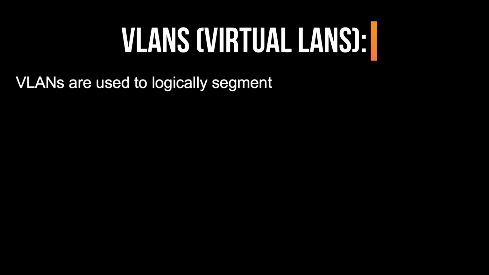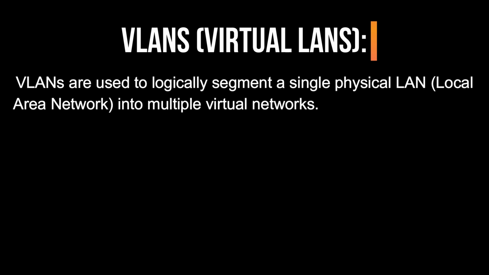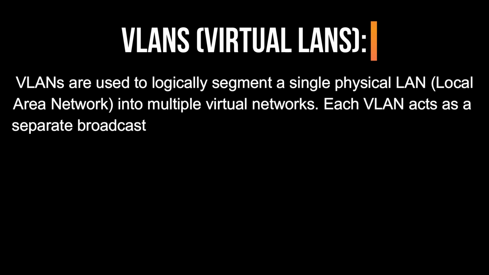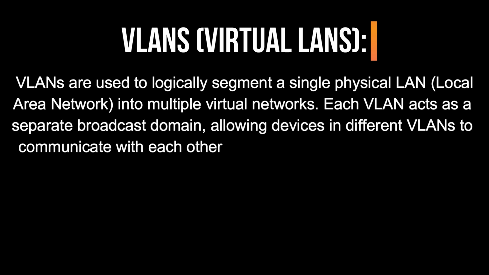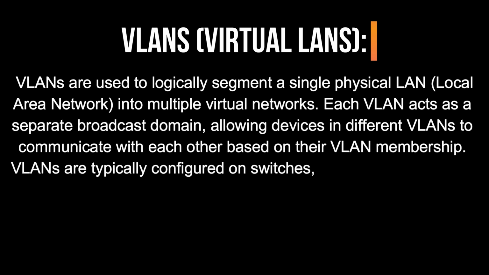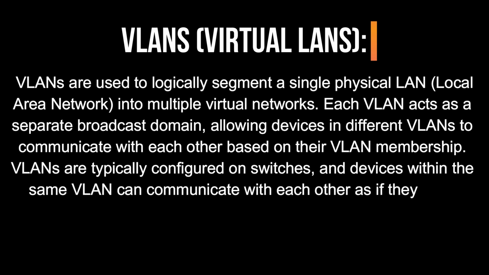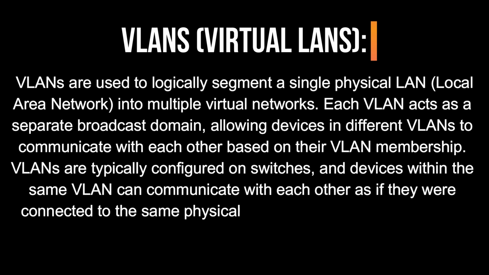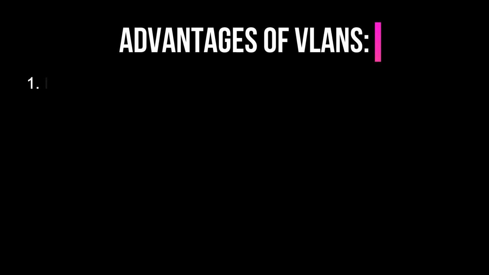VLANs, virtual LANs. VLANs are used to logically segment a single physical LAN, local area network, into multiple virtual networks. Each VLAN acts as a separate broadcast domain, allowing devices in different VLANs to communicate with each other based on their VLAN membership. VLANs are typically configured on switches, and devices within the same VLAN can communicate with each other as if they were connected to the same physical LAN, even if they are physically located in different parts of the network.